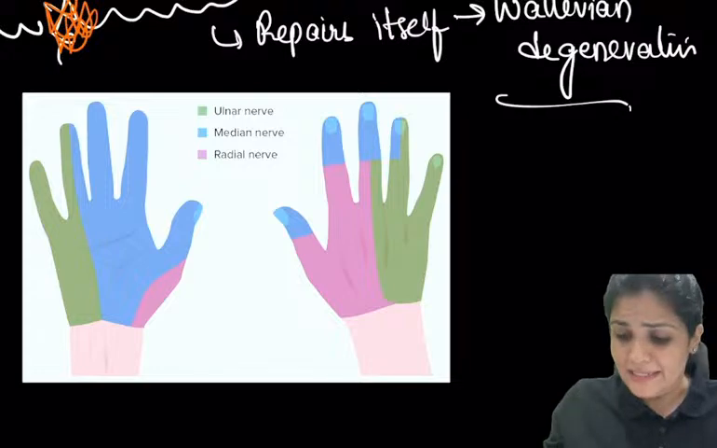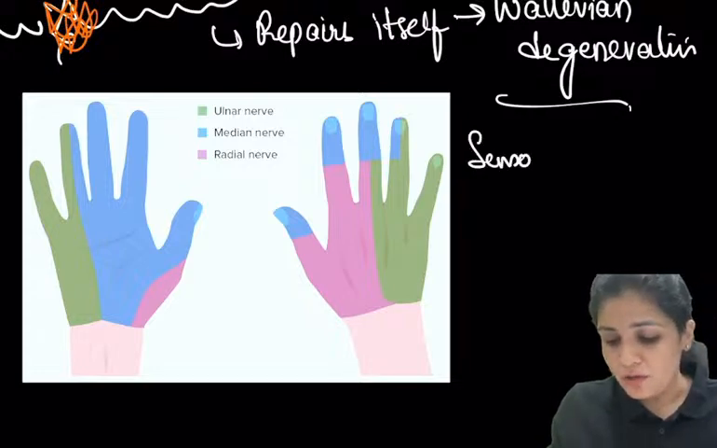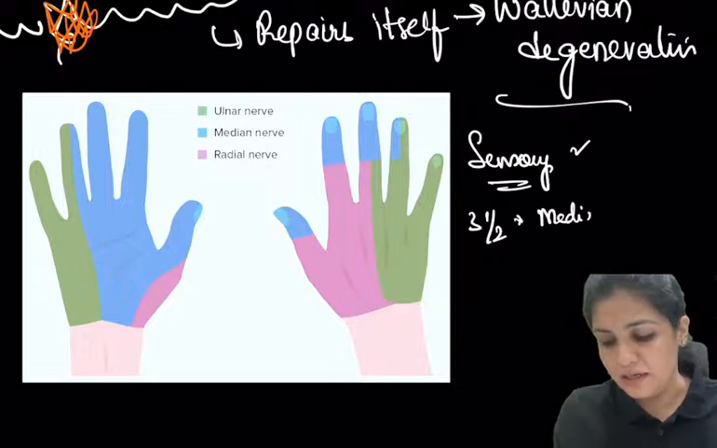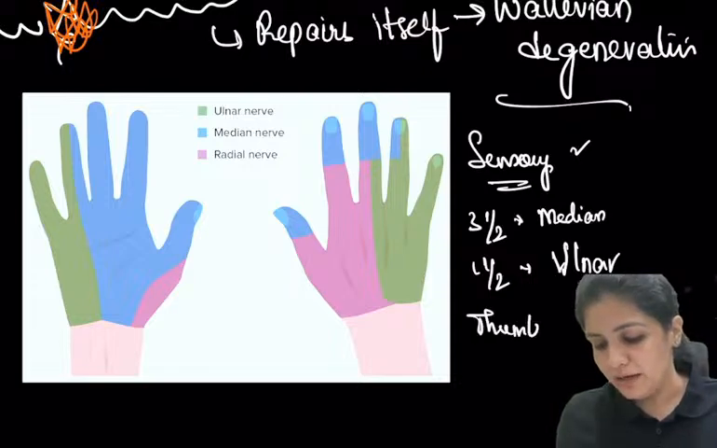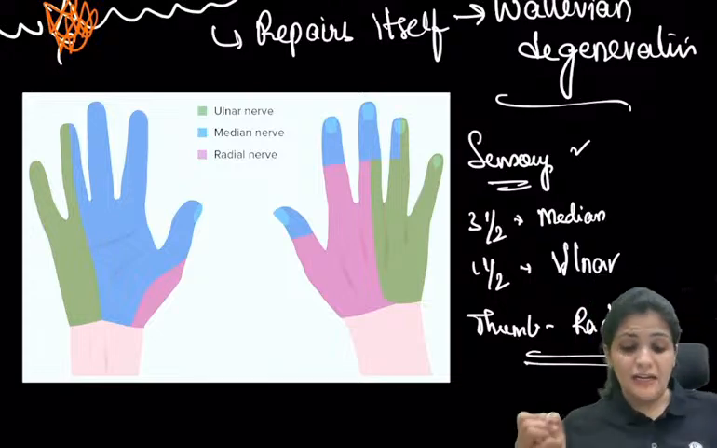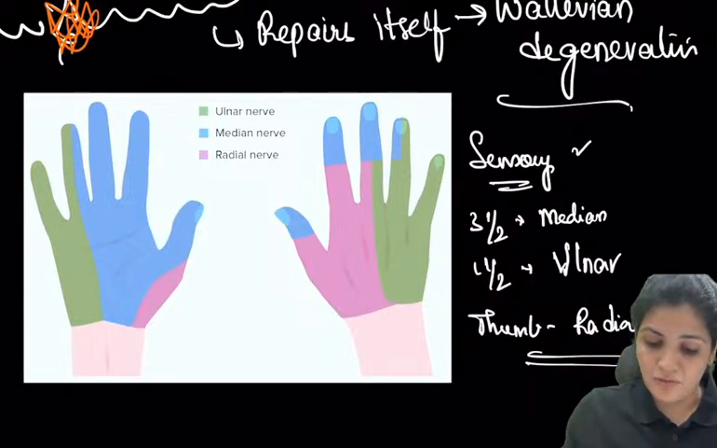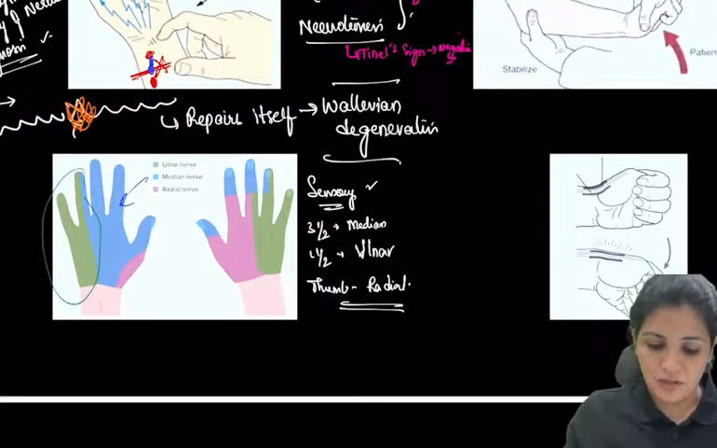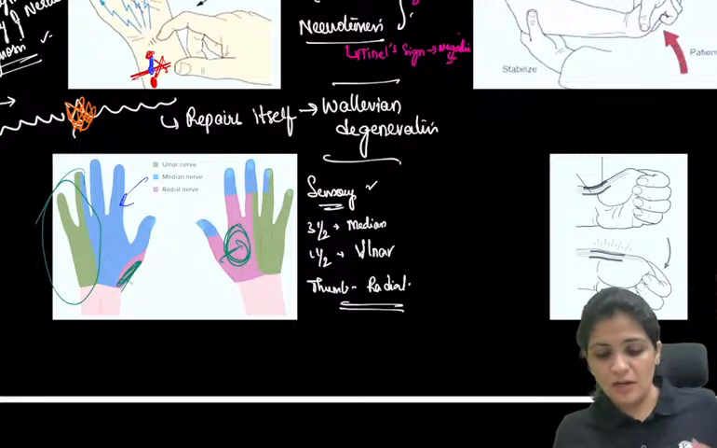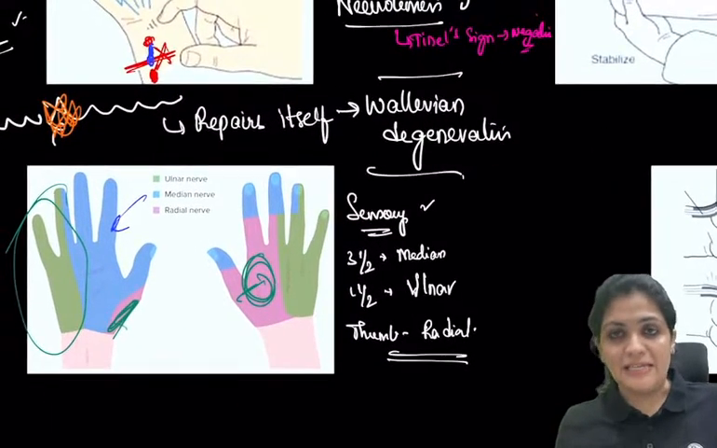And next, what is this? This is purely the sensory distribution. What you have to remember is, I have told you the 3.5 fingers belong to the median nerve, the 1.5 fingers belong to your ulnar nerve, and the thumb is your radial nerve. So the 3.5 in blue is your median nerve. The green is your ulnar nerve, that is your 1.5 fingers. And the radial nerve supplies the dorsal aspect of the thumb. So that is the sensory distribution.